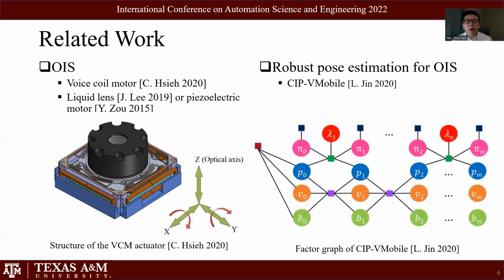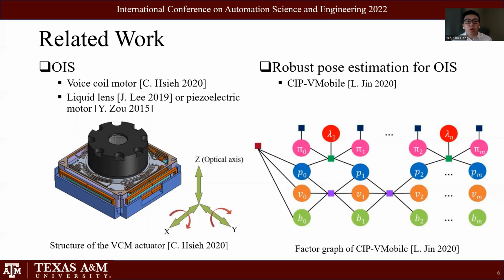To understand how OIS impacts image processing, let's review recent OIS development and projective geometry. OIS has been widely adopted in cameras, especially smartphones, in order to get better image quality under the hand jittering effect. We can classify OIS based on actuator type.